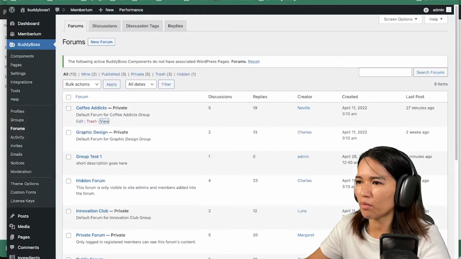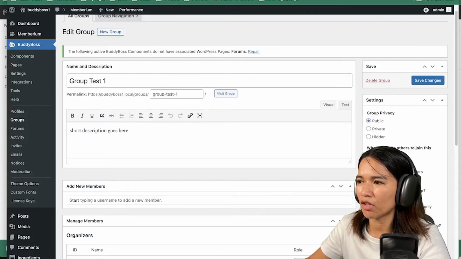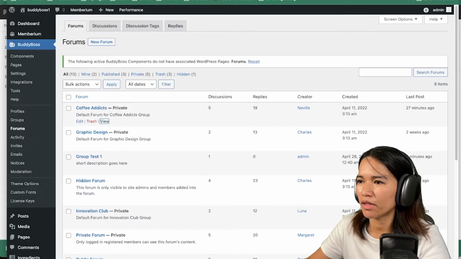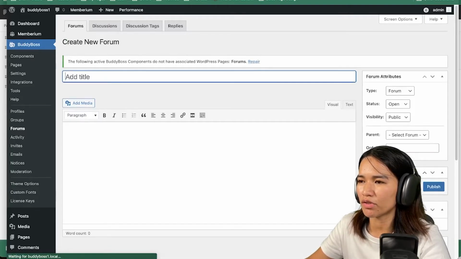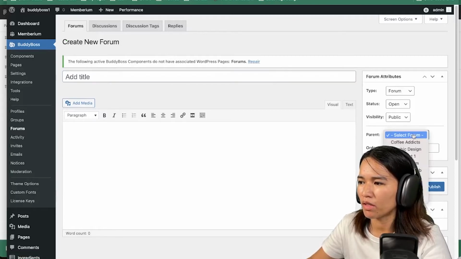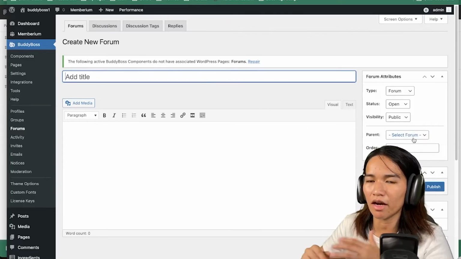And then for example, let's just say on my discussion group here, I want to have some sub conversation or subtopics. As you can see here, these are the available parents that you could select. So you could create a hierarchy with this one.